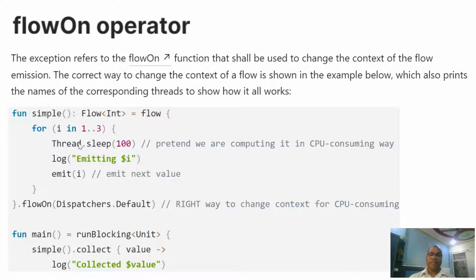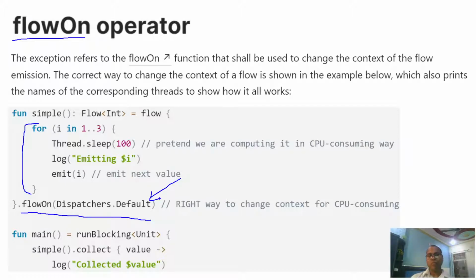For that, it offers one operator, flowOn. Whatever flow you have, you apply flowOn to it, and here you can pass the context.